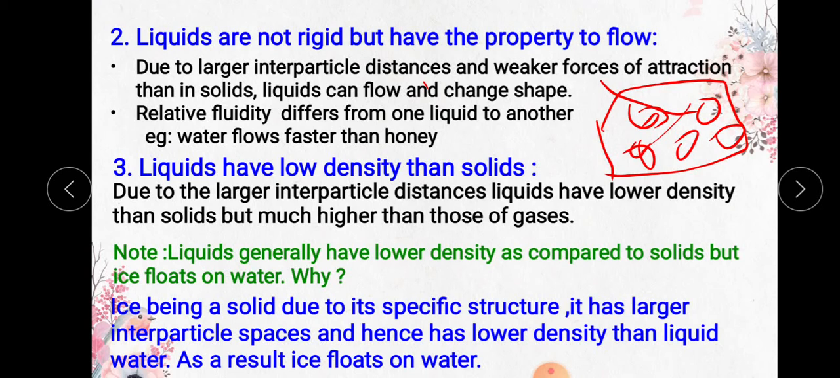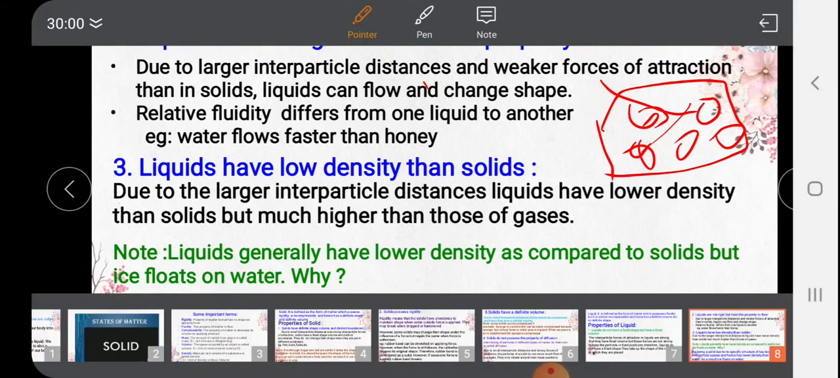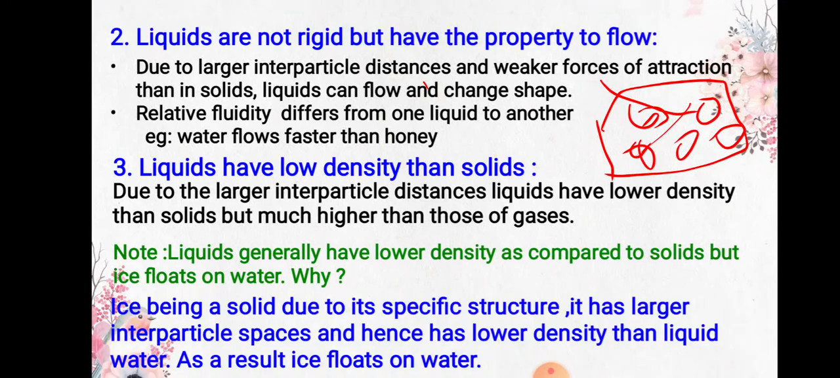Here the solids have a stronger density, but the liquids generally have lower density as compared to solids. But if you add ice on water, or when you throw ice on water, ice floats on water. Why? Ice is a solid, it has to sink inside. Why will it float? Even though ice is a solid, it will not sink, because due to its specific structure, it has larger interparticle spaces.